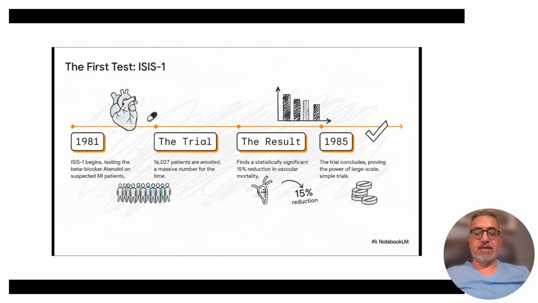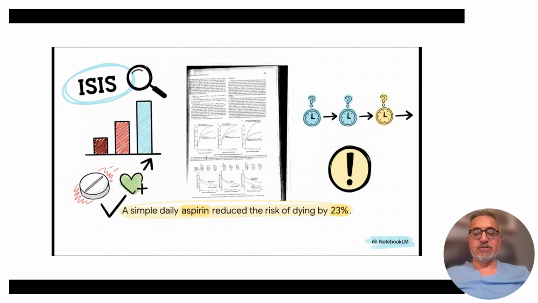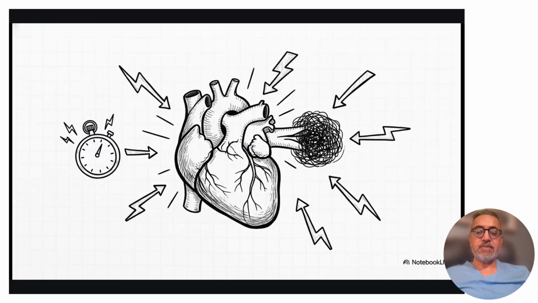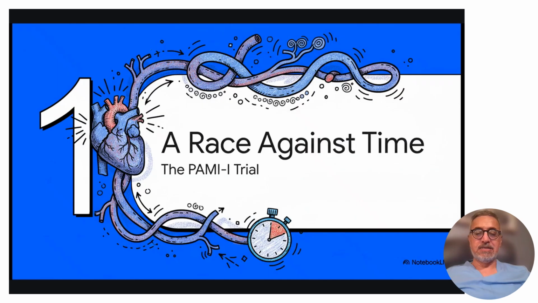ACS 2 showed that use of aspirin reduced the chance of the primary endpoint or death by 23%. Use of aspirin and lytics decreased the primary endpoint by 42%. Therefore, it became apparent that time is of the essence. Early administration of lytics had far better outcomes than delayed administration. Time to lytic administration ideally should be 30 minutes or less.